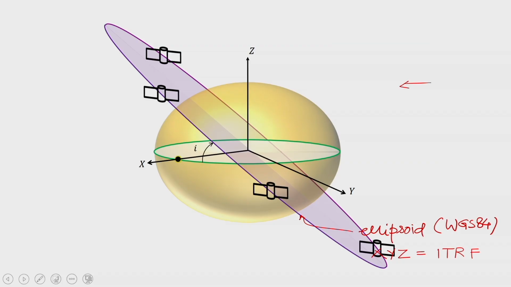Now you can imagine there are 2 orbits like this, right? It could be another orbit like this. It could be another orbit like this. Fine. So you can imagine that at a given inclination angle I, I can have many orbits. This can be this orbital plane, this can be this way also, and this can be this also, like this. So basically, each orbital plane makes an angle I with respect to the equatorial plane, and that's why all these are different orbits, but they have the same inclination. There are 4 satellites placed in a particular orbit having inclination I.